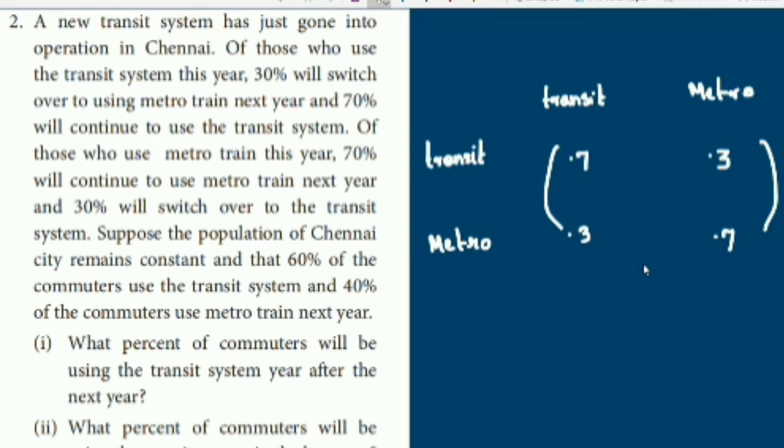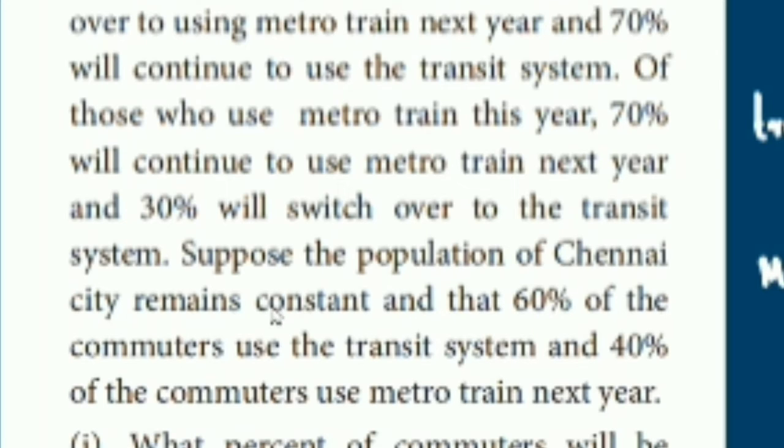Now what is the purpose of this probability transition matrix? Using this matrix, we can predict the future from the current share. See the question here: the population of Chennai city remains constant. Sometimes they give this year's current share, and here they have given next year's share: 60% of the commuters will use the transit system and 40% will use the metro train next year.